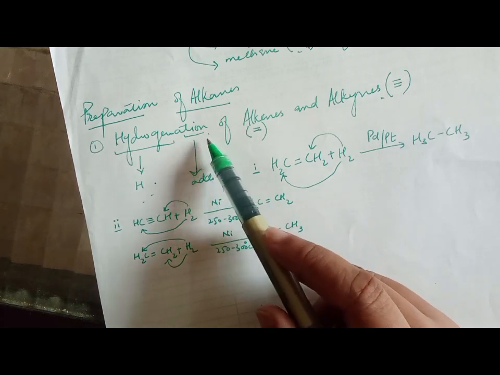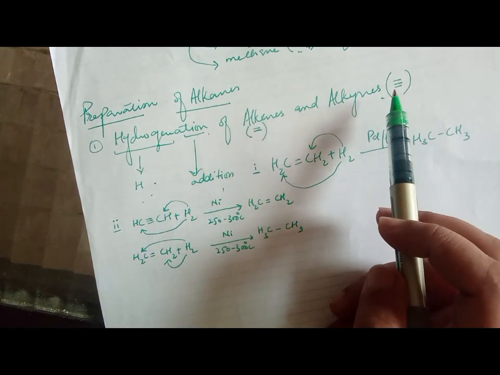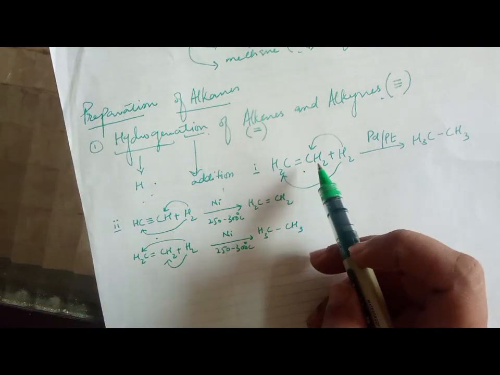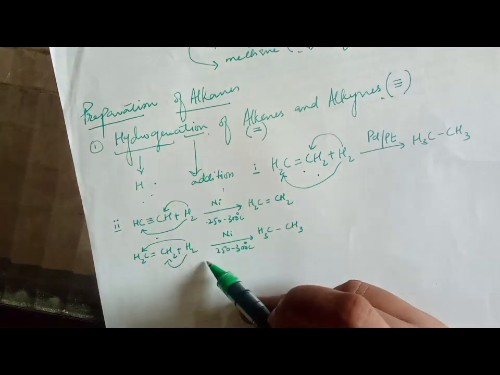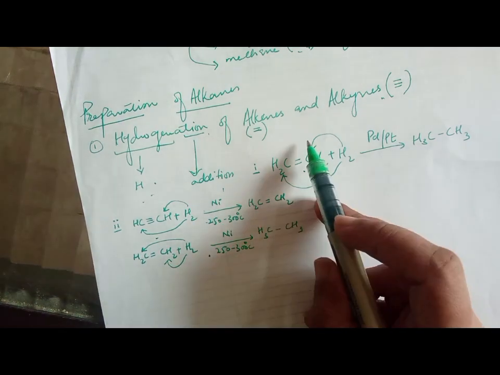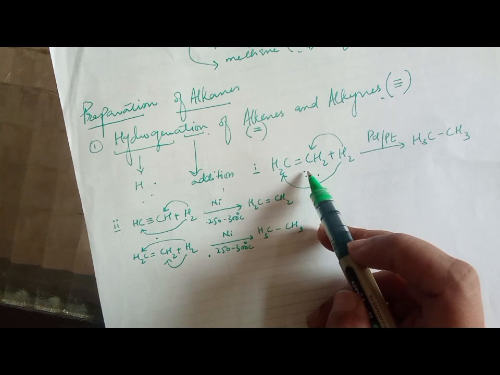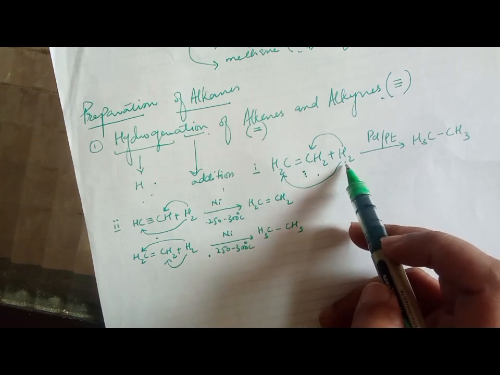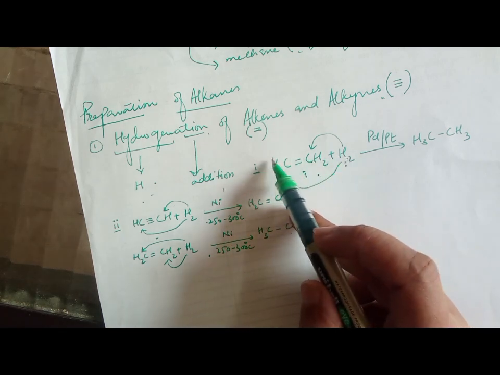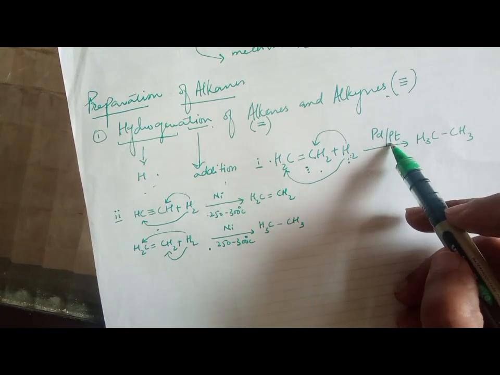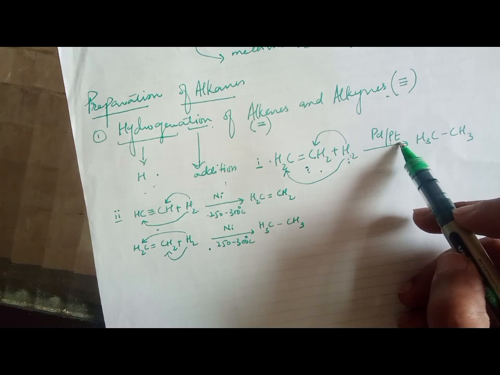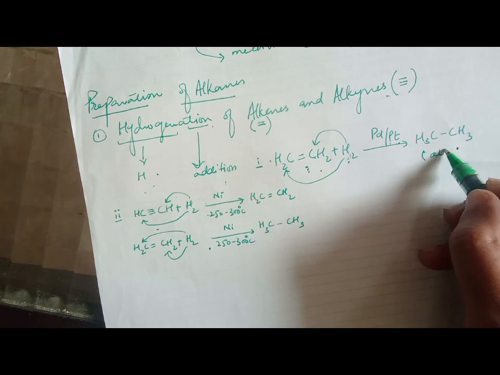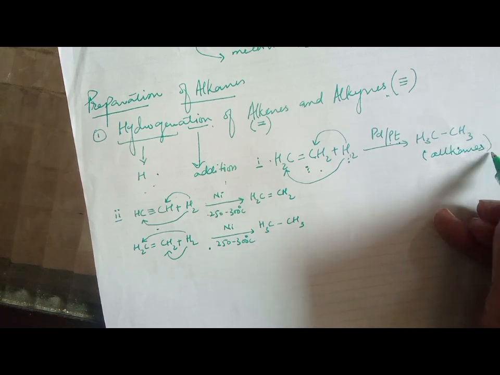Okay, hydrogenation of alkenes and alkynes. This is alkene and this is alkyne. You can write this equation as well, you can write these two as well, choice is yours. In the case of alkenes, with a double bond, we add hydrogen. We have two hydrogen H2, one H moves towards here, the other H moves towards here. In the presence of palladium and platinum, we prepare alkanes.